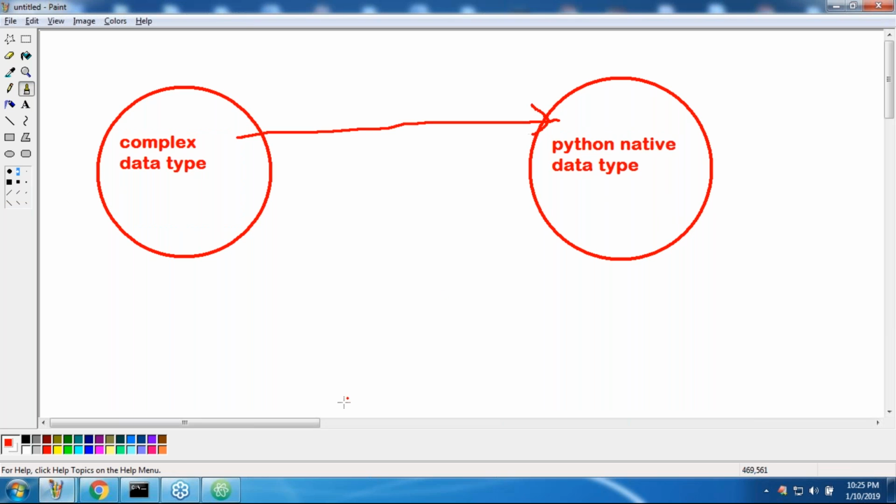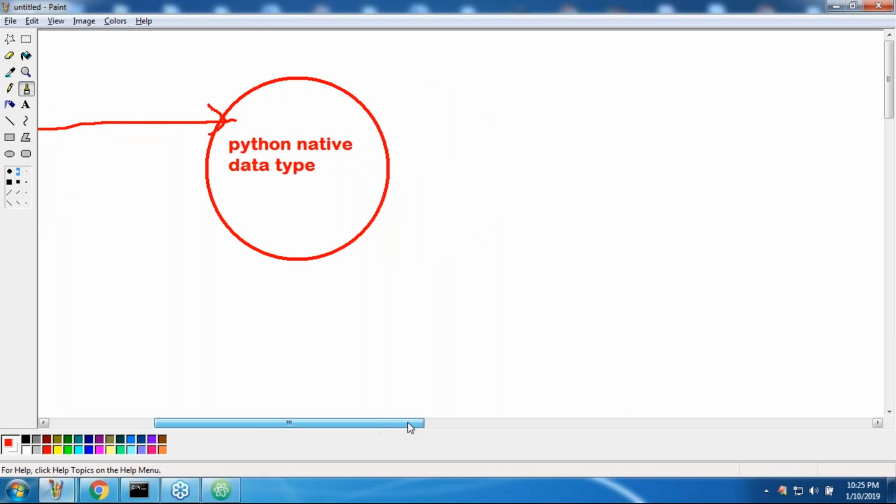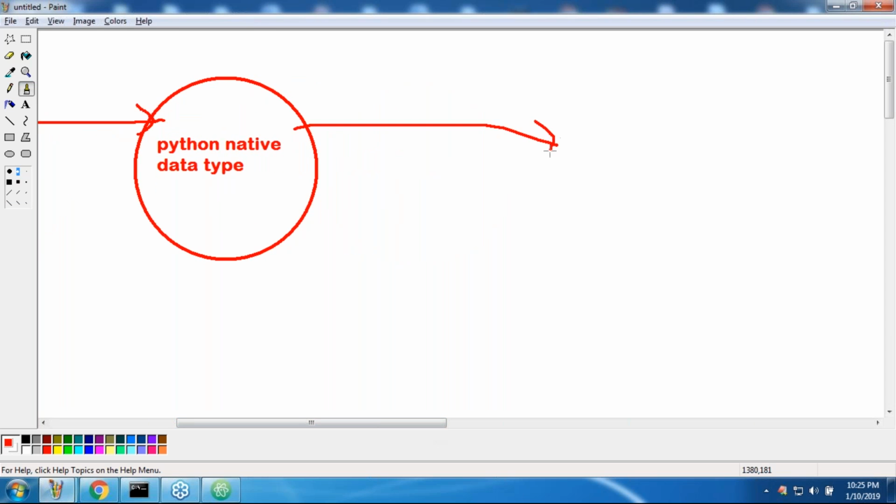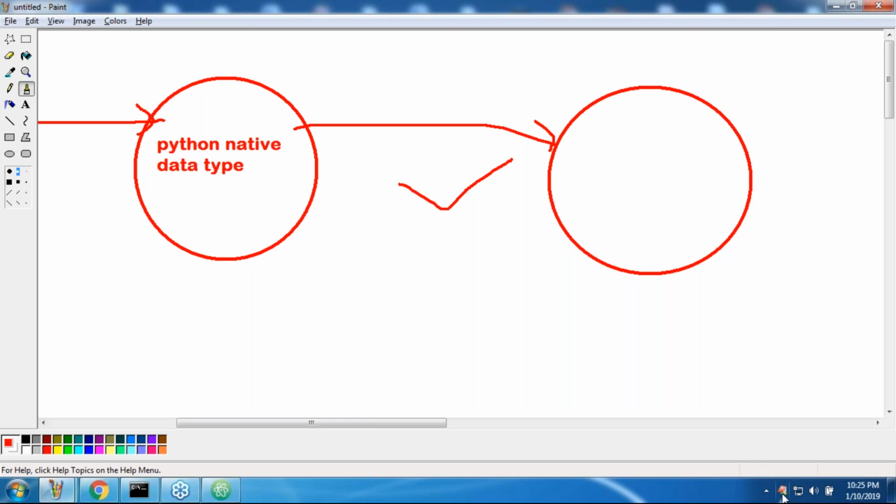If I convert into a Python native data type, then converting to JSON will become very easy. How to convert? The JSONRenderer's render method is there, and by using that we can happily convert. That's it. This is the total story of serialization.